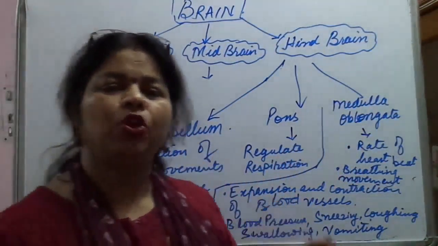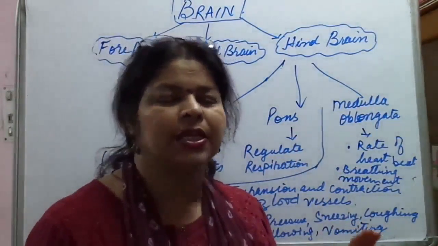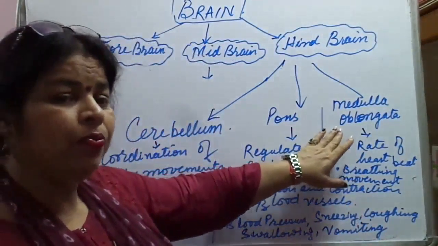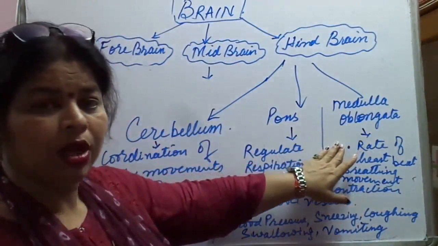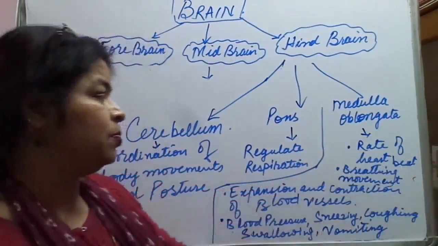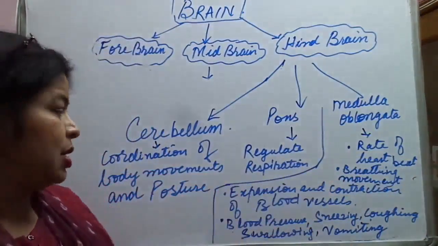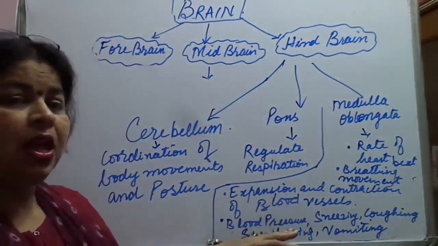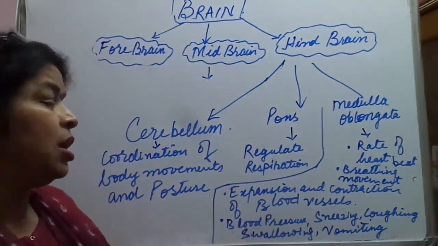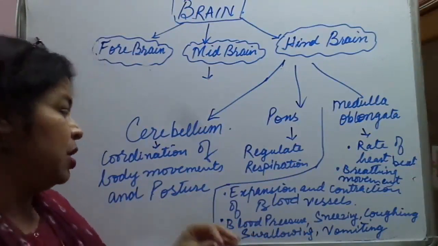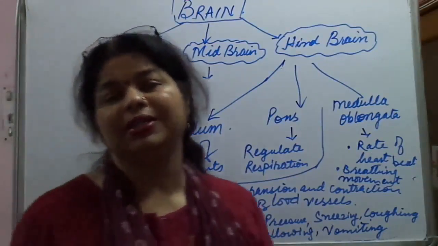Then comes pons. Pons has a very important function: it regulates respiration. Then the third one is medulla oblongata. What are its functions? It helps in controlling the rate of heartbeat, breathing movements, expansion and contraction of the blood vessels, and the last thing it controls is blood pressure, sneezing, coughing, swallowing, vomiting, etc.